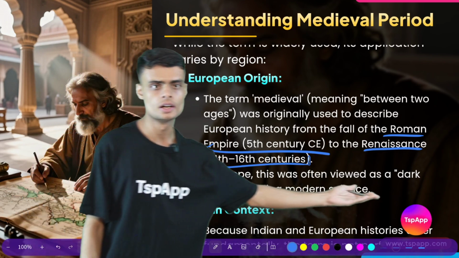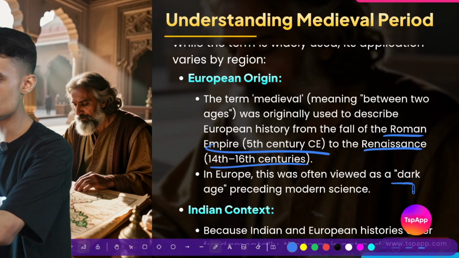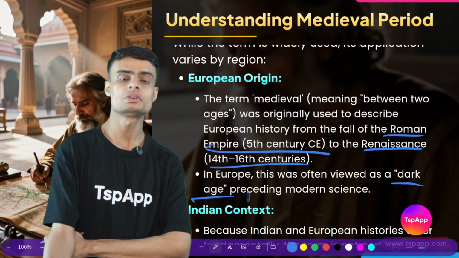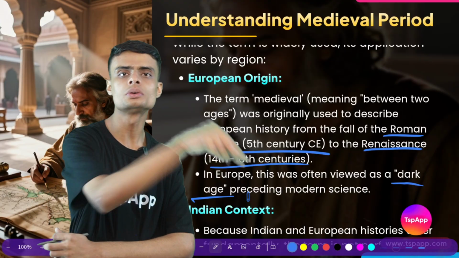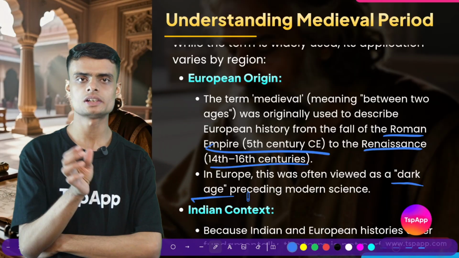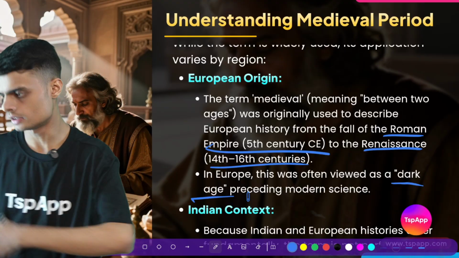You can see the word dark age. Because there were many problems occurring in those time periods in Europe. Okay. So we cannot apply the same dark age onto India. That's why we have classified the medieval time period. We have given a different date to the medieval time period. Okay. Now let's move on to the next thing.